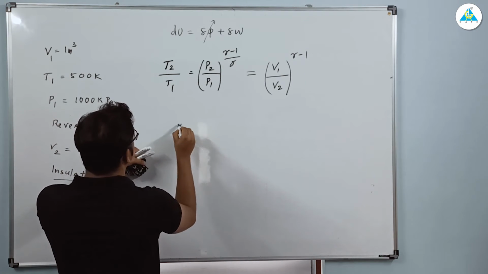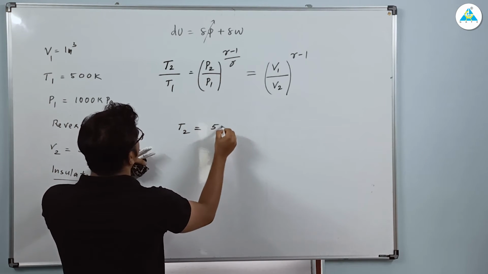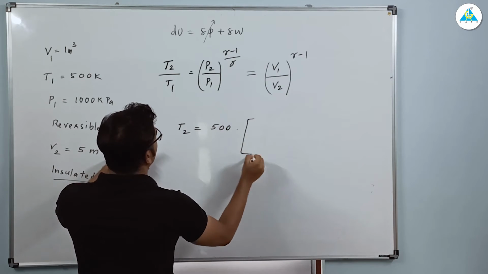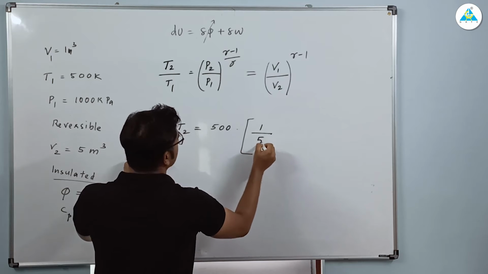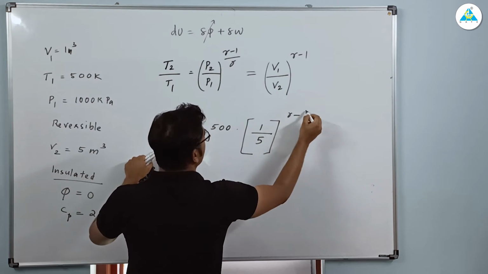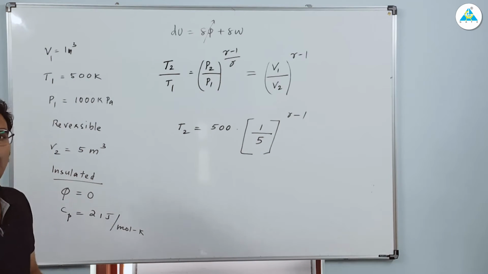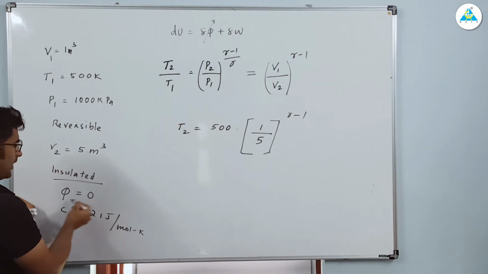T2, you need to find T2. What is T1? T1 is 500. 500 multiplied by, what is V1? V1 is 1, right? 1 by 5, that is 0.2 power gamma minus 1. अभी gamma calculate करना है. How to calculate gamma? Ideal gas दिया हुआ है.